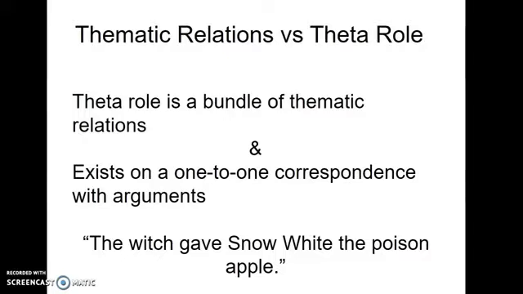So in the sentence, "The witch gave Snow White the poison apple," the witch is an agent, and it's also the source because the apple came from the witch, and the witch is also performing the role of doing the action. So the witch is both agent and source. Typically when we talk about theta role, in this case, we talk about the theta role of agent. And the reason for that we can get into later, but suffice to say it's a shorthand. When we say the theta role of witch is agent, we're not saying that the only thematic relation held by the witch is agent, but just that it's the most prominent one, given that give usually requires an agent.